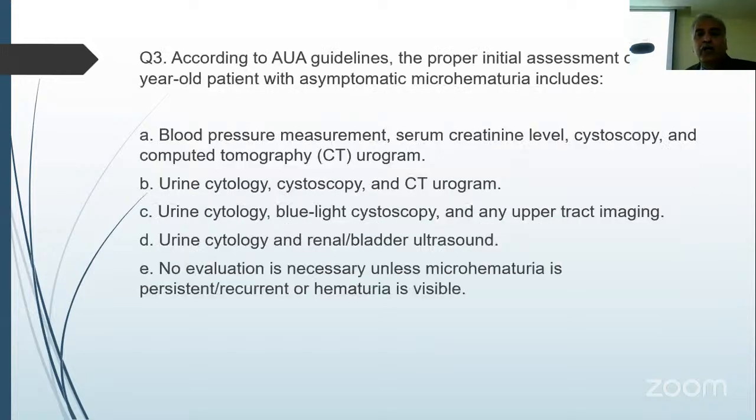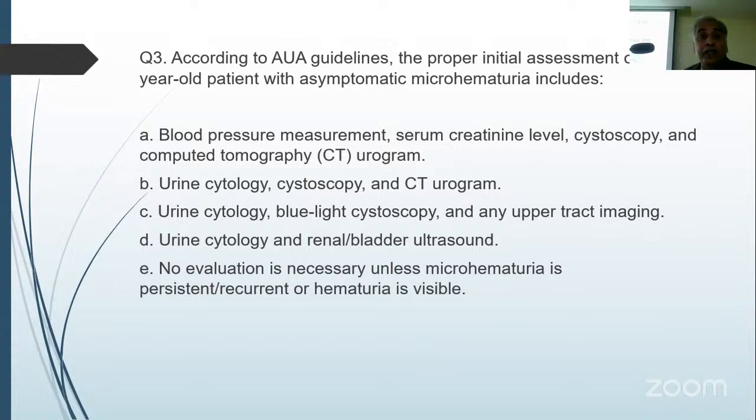So according to AUA guidelines, the proper initial assessment of a 50-year-old patient with asymptomatic hematuria includes: BP measurement, serum creatinine level, cystoscopy, CT scan, urine cytology; cystoscopy and CT; urine, blue light and upper tract imaging; urine cytology, renal ultrasound; no evaluation. Pardon?